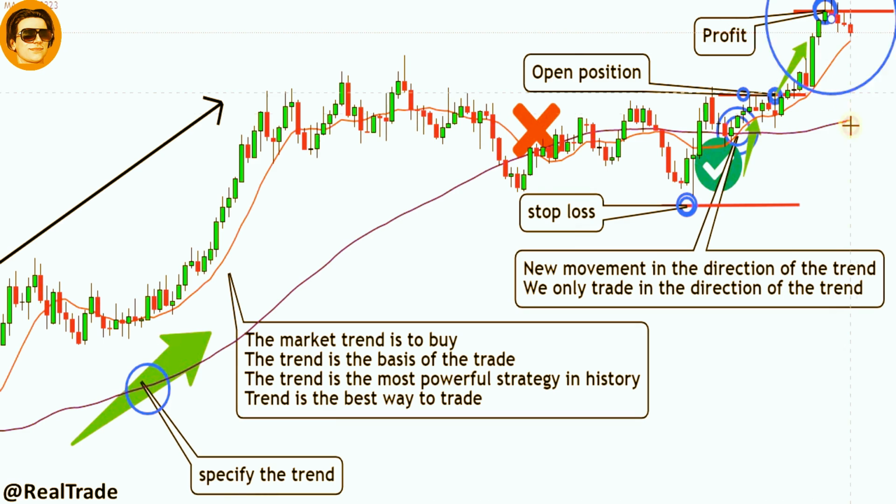We specify the trend. Trend is the best way to trade. The trend is your friend. New movement in the direction of the trend. Only trade in the direction of the trend.